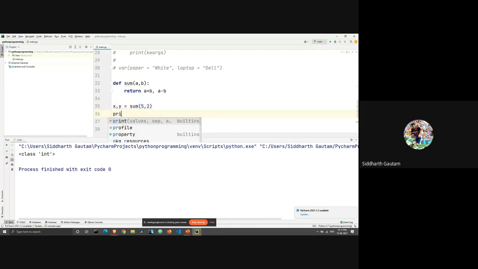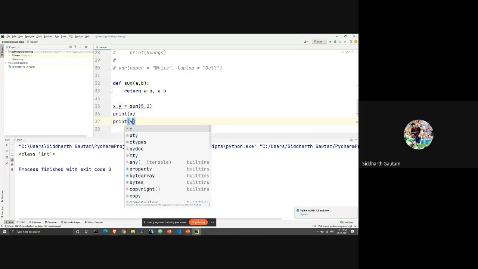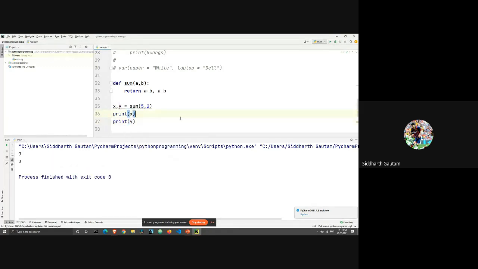So let me just print both of them so you can also see which variable stands for which output. What's happening here is a plus b, which is the first output, gets stored in the variable x, and a minus b, which is the second output, gets stored in the variable y. Got it? We have two output values and we have two variables. That's why they both get mapped one-to-one on each other.